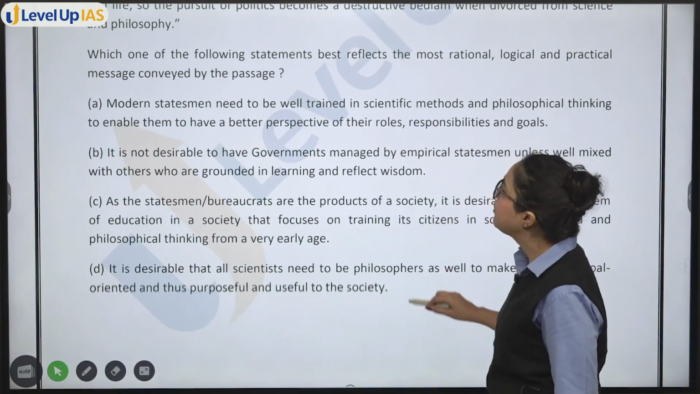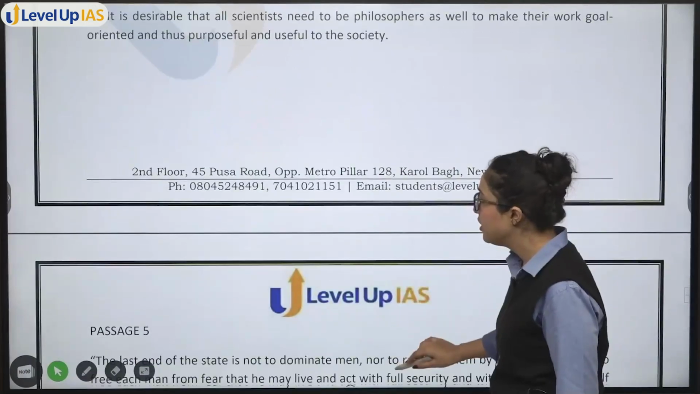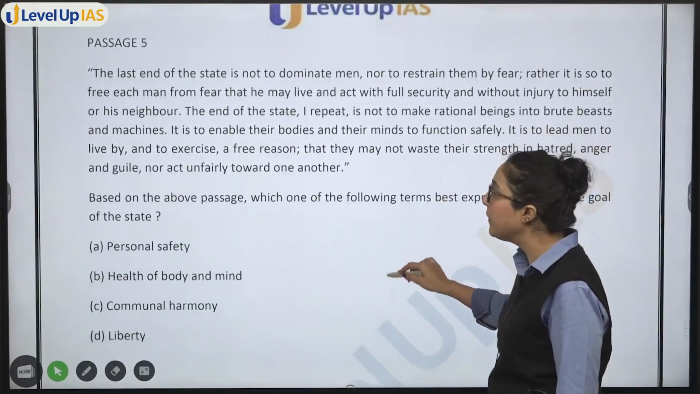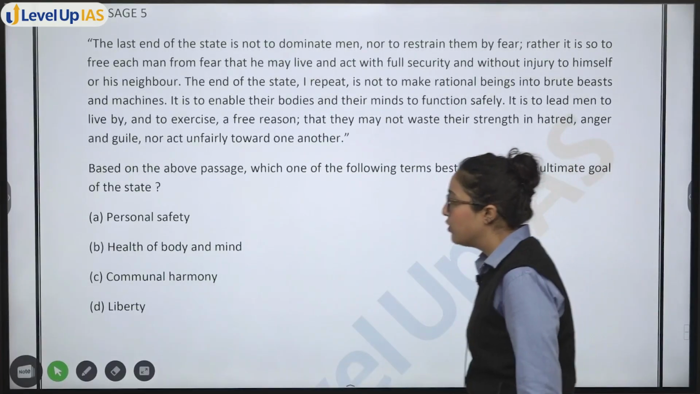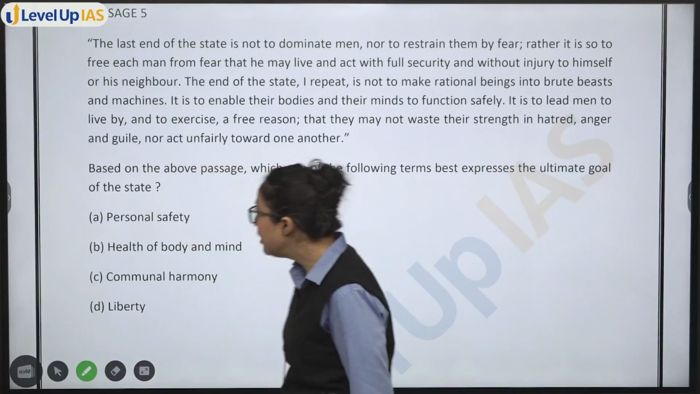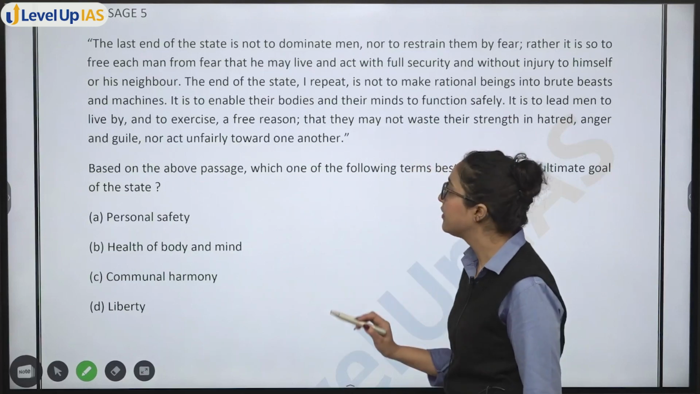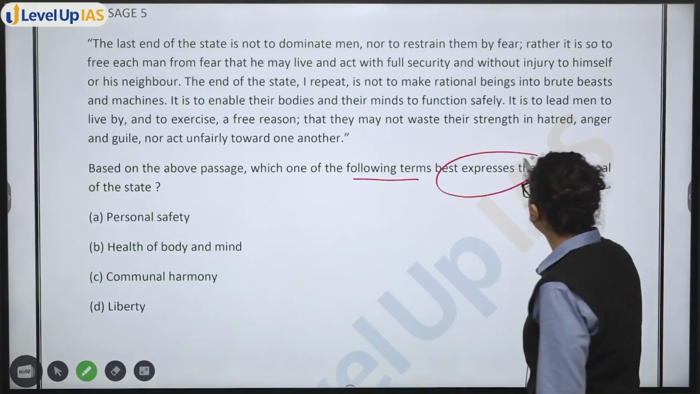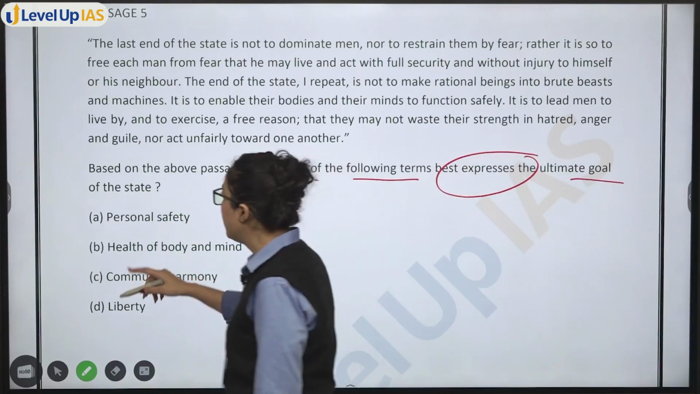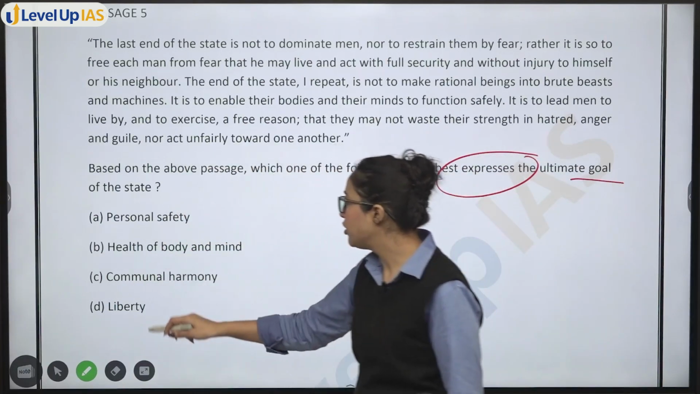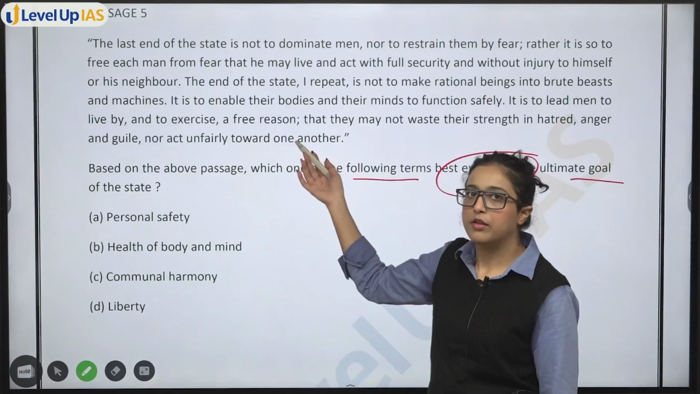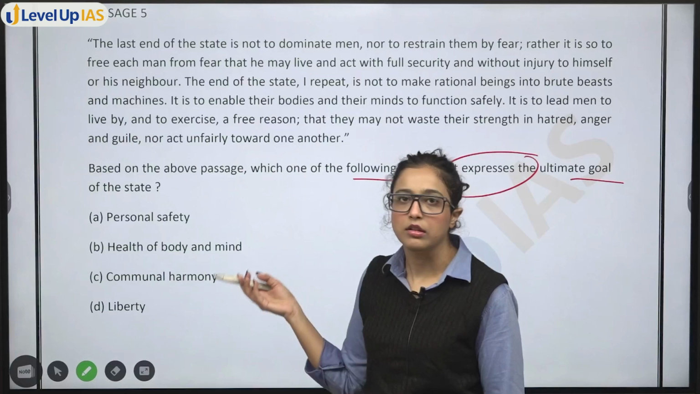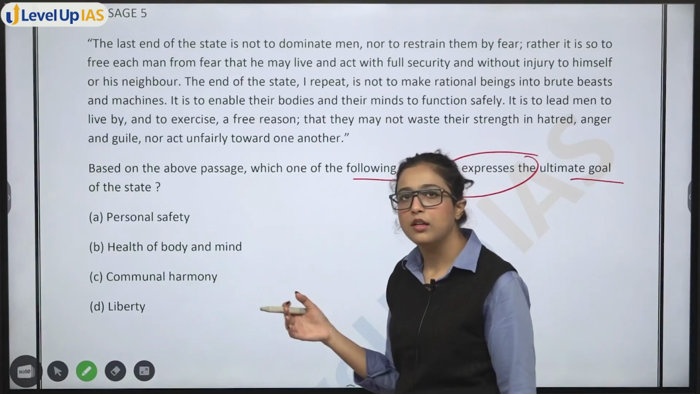Now let's move on to the next passage, which is passage 5, also the last passage of CSAT 2023. Again, the passage is very small, and if you read the options first, you can see that based on the above passage, which of the following terms best expresses the ultimate goal of the state? The personal safety, health of body and mind, communal harmony, liberty. Whatever the passage is, you can only tell what is the best expressed goal of the state if you read it completely. Option elimination won't work here.